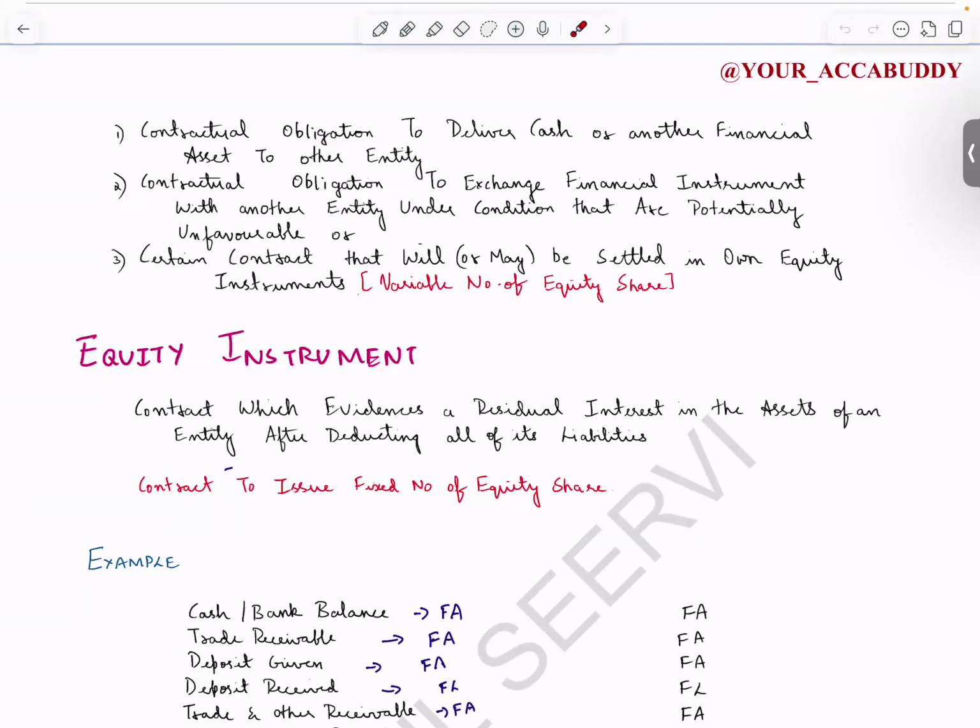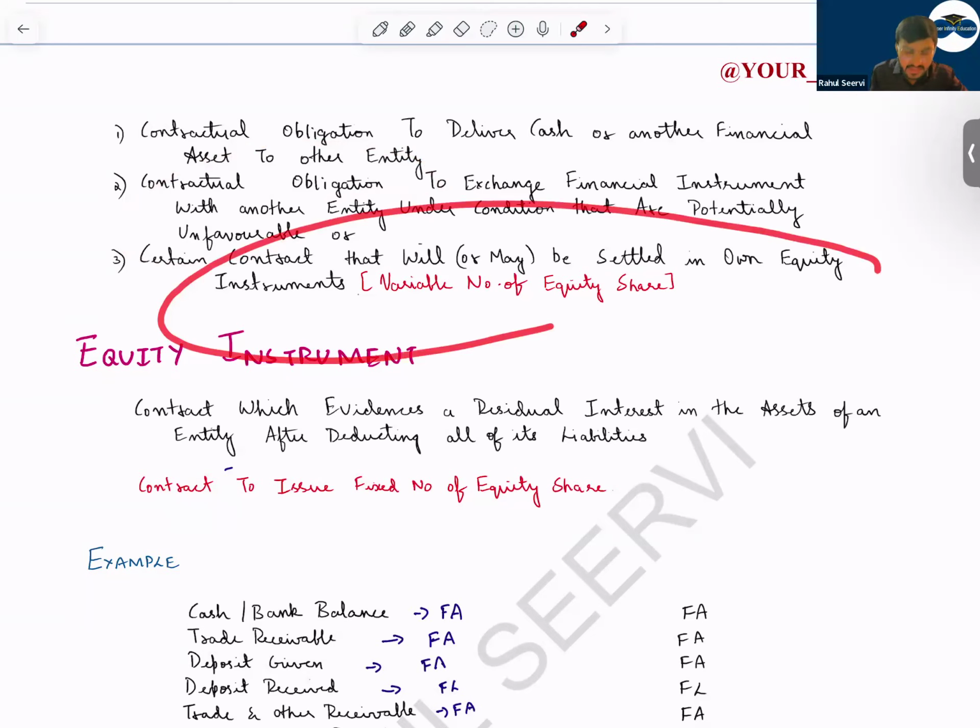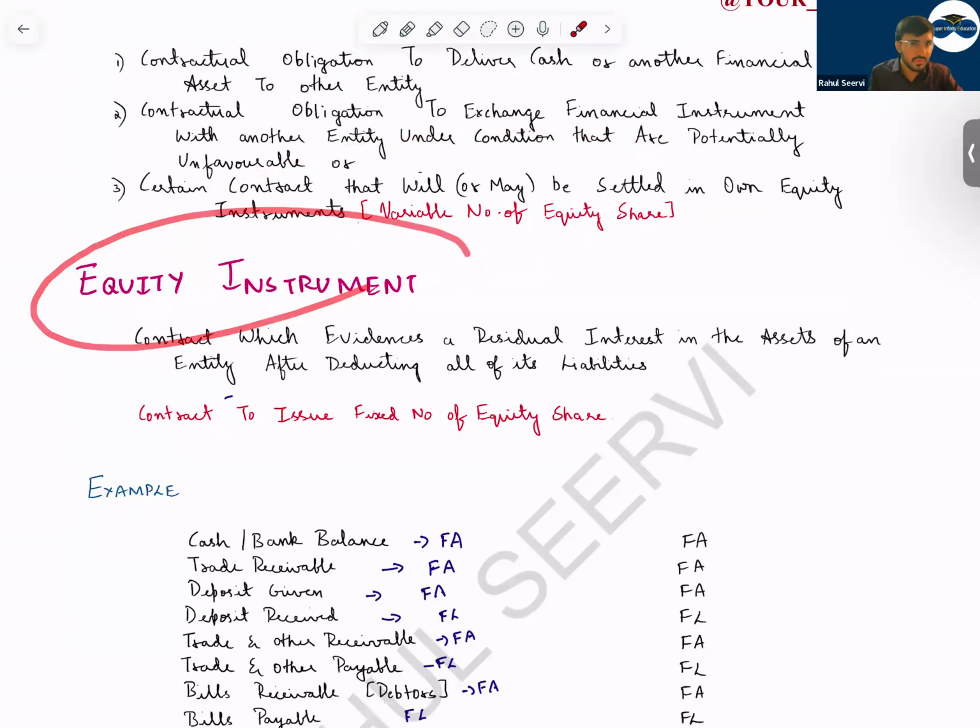Then a certain contract that will or may be settled in own equity instrument. That will be settled in own equity instrument and it should be in a variable number of shares. Variable number of shares. Then equity instrument, when will you say it's an equity instrument? It means residual interest in the asset of an entity after the deduction of all its liability.